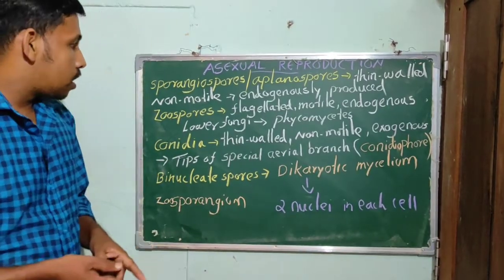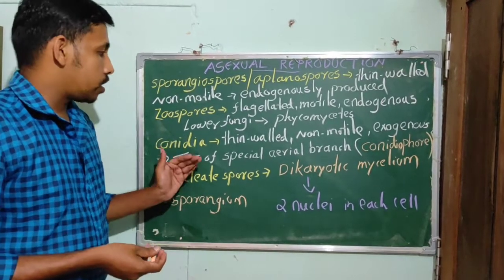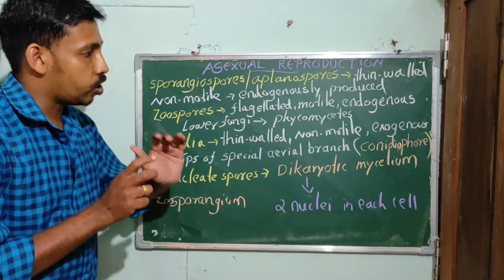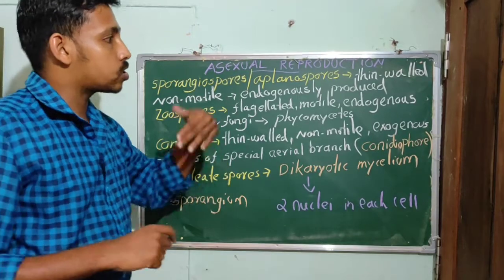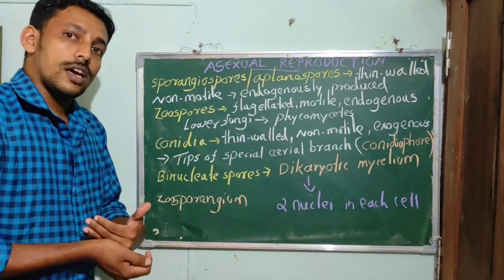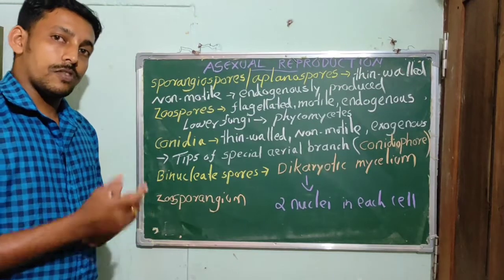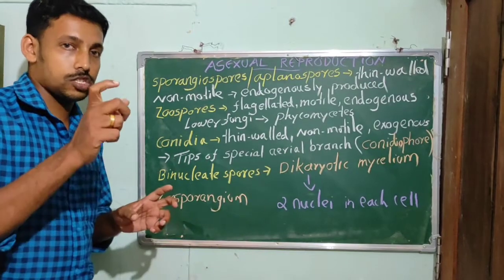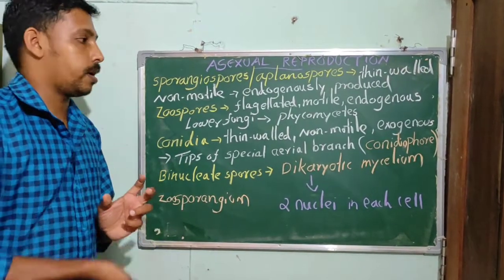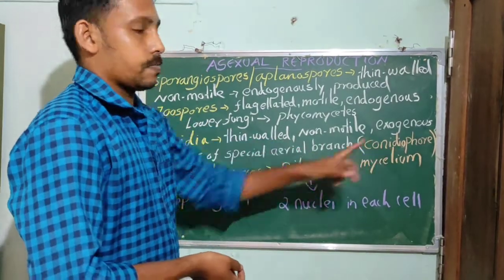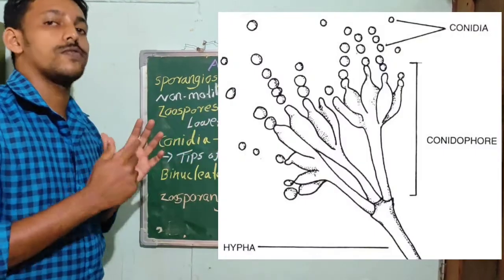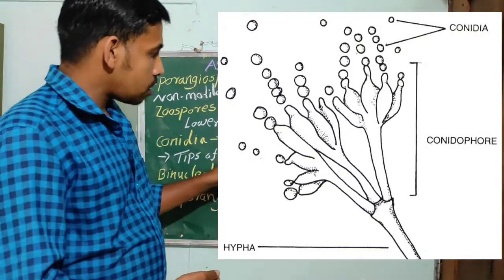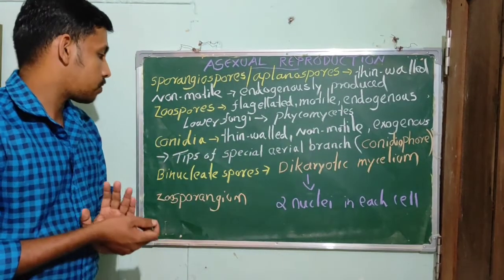Then conidia. Conidia are thin-walled, non-motile spores which are produced exogenously. That means they are generated freely on the tips of special aerial branches of the hyphae, known as conidiophores. So conidia are produced on the conidiophores.